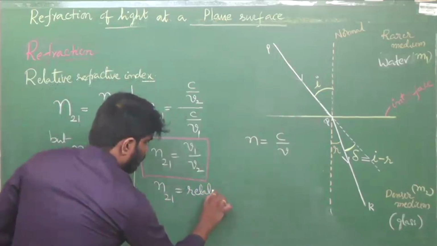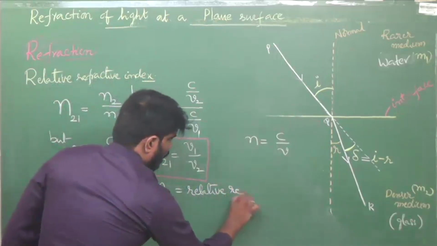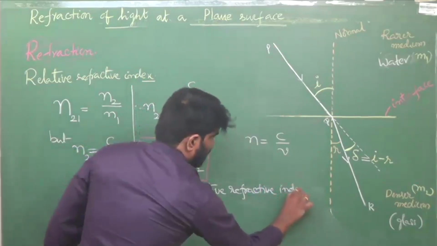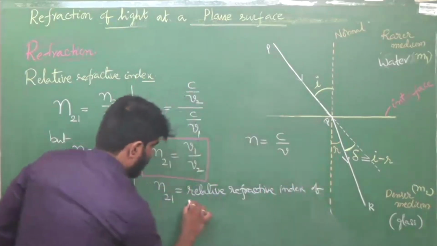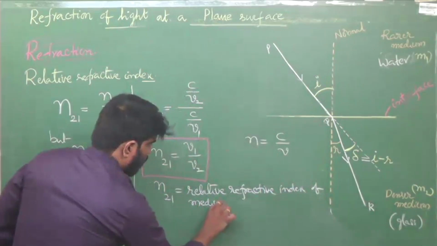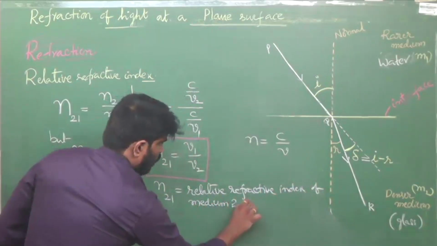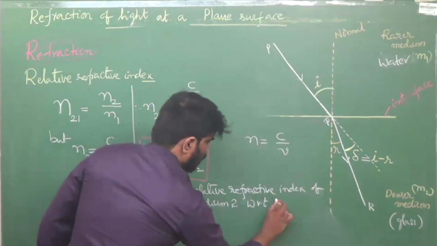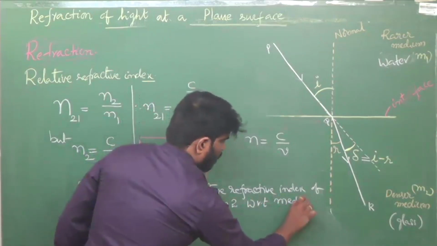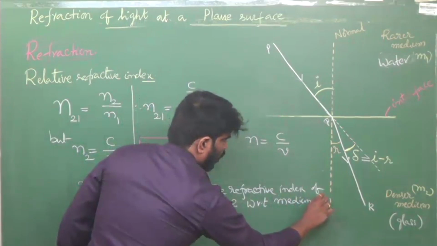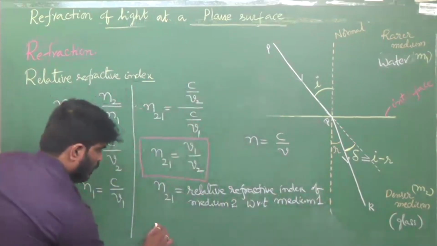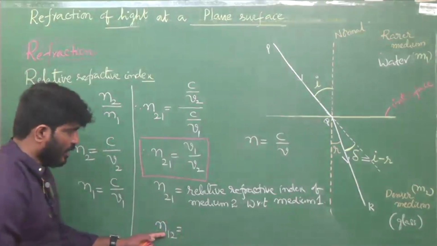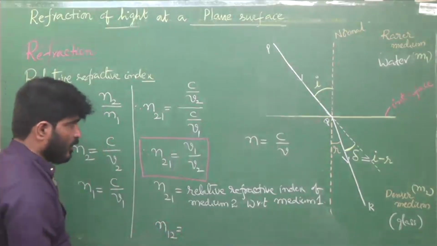Relative refractive index of medium 2 with respect to medium 1. Now this you know, relative refractive index of medium 1 with respect to medium 2.